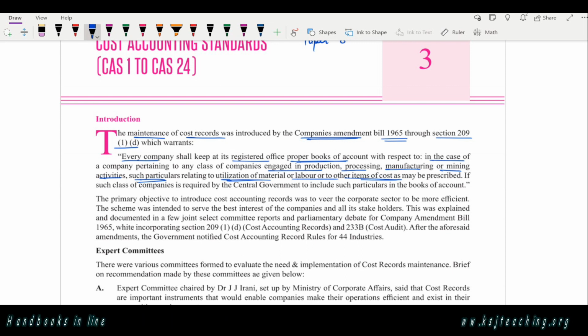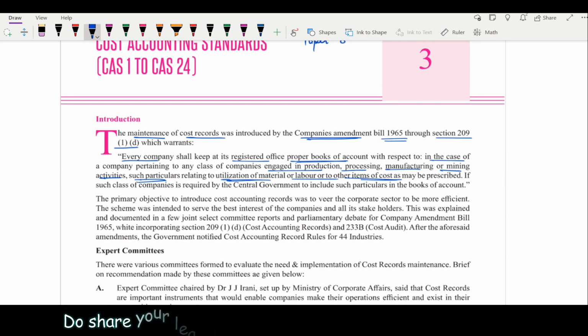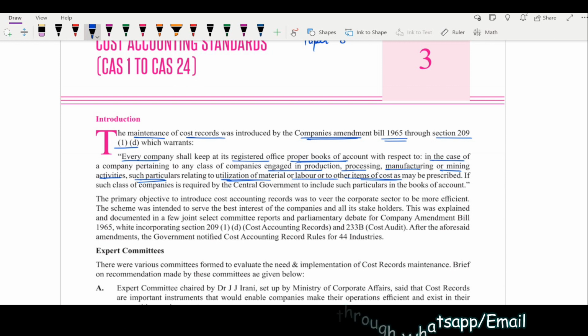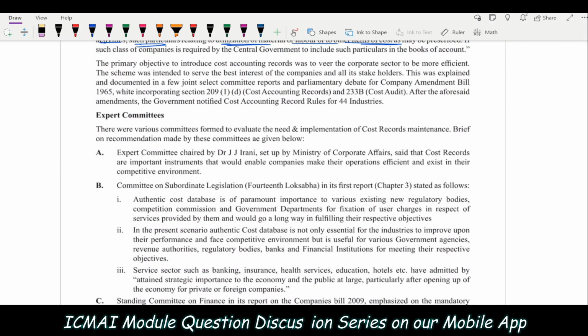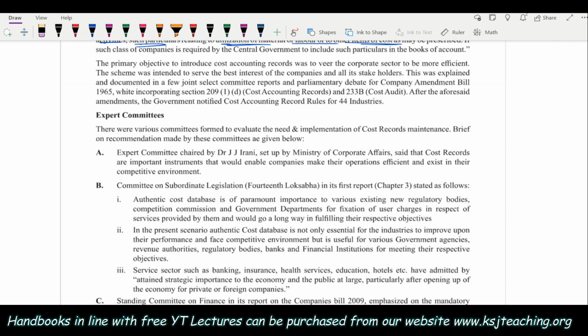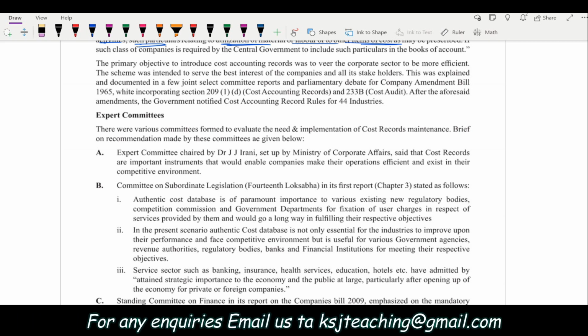Isn't it? The company will not be able to at all, right? So it will be just a random game then. Everything will be in the air. Okay. Then no need to go into details of all this. I am just giving you the overview and why there was a need for these standards, so that there is a proper flow where you record your costing things, right?